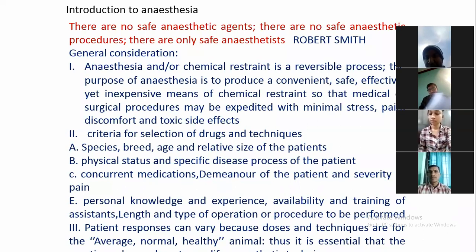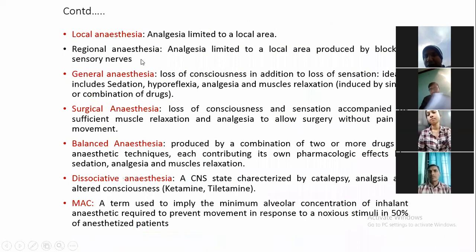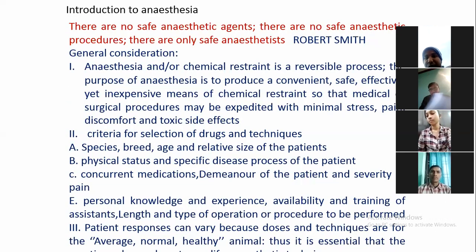You have to keep these considerations in mind whenever you start any surgery and administer anesthesia. Personal knowledge is also important. Already I have discussed that the operation procedure and the time of the operation procedure are important.